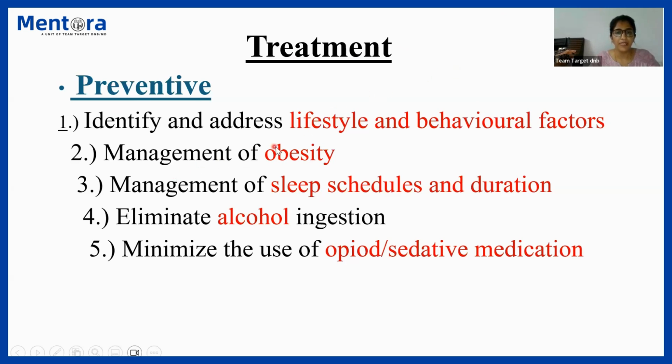When we are talking of preventive therapies, we have to identify and address the lifestyle and behavior related issues. There is management of obesity, because that's an important risk factor. There is management of sleep schedules and durations. Eliminate alcohol ingestion and minimize the use of opioid or sedative medicines. So you can mention addressing the lifestyle and behavioral issues that might be related directly to obesity or any other risk factor for OSA. That is the preventive aspect.